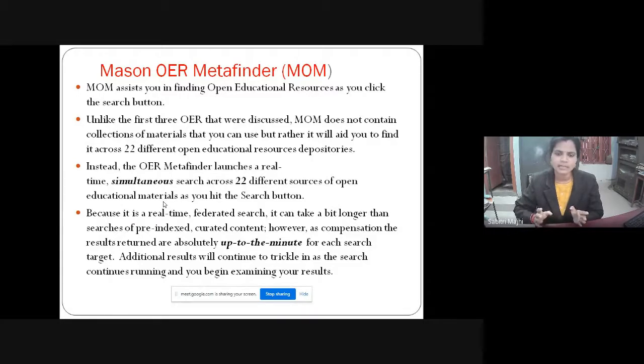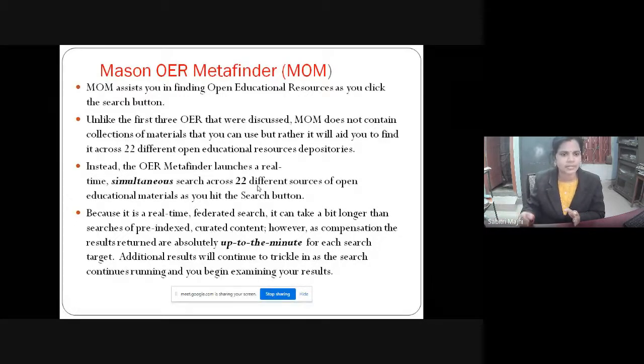In this way, there are multiple resources available for open educational resources. So Mason Meta Finder will send the query to 22 different open educational resources and after receiving results from them, it will display the result in front of the user.